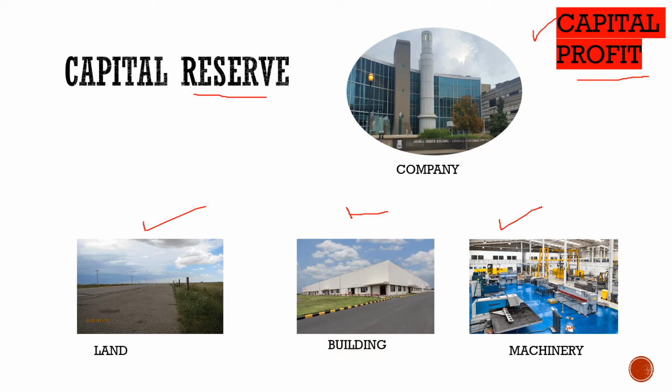But in this type of capital profit, which the company will be earning by selling the capital items, it will be keeping a part of that capital profit as a reserve. It will not be using it for any of its expenditure. So that reserve is called capital reserve. A reserve which is of capital nature, which you have created out of capital profit.